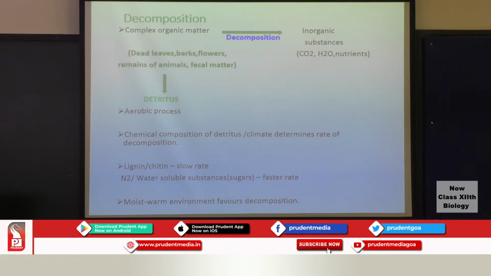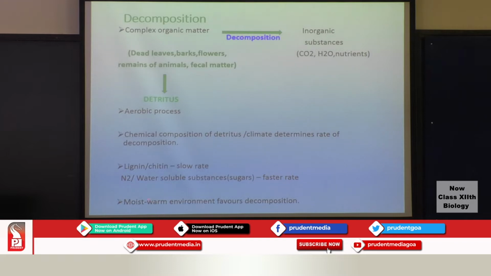For example, lignified wood, wherein lignin is the component in the wood, and chitin, which is present in the cell wall of yeast. Here the rate of decomposition will be very slow, whereas in some insects which have water soluble substances like sugars or nitrogen, it will be at a very fast rate. A moist warm environment will also favor decomposition.